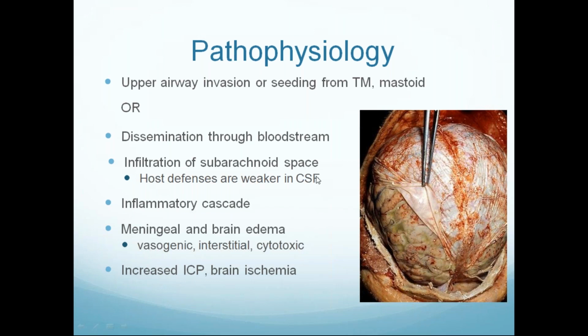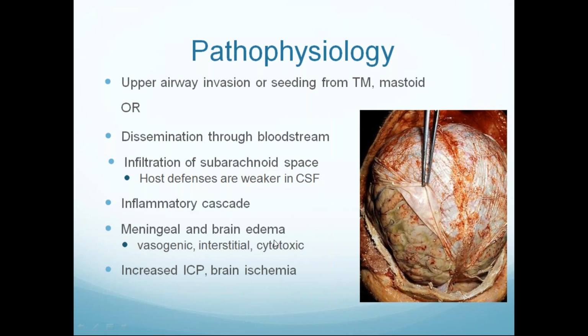The routes of entry for meningitis are upper airway invasion, the bloodstream, or direct infiltration of the subarachnoid space in any CNS surgeries, trauma to the brain, or any neurosurgical interventions.